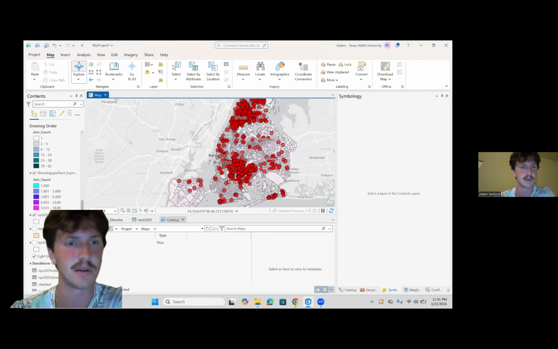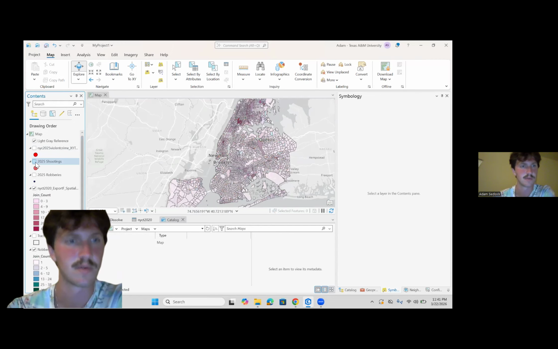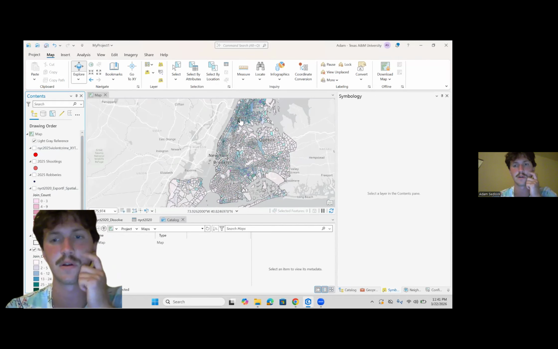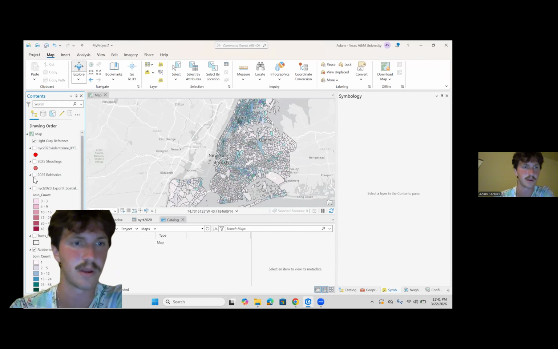But as we can see here, we've got basically the last 5 years of violent crimes represented. That is shootings and robberies. As we turn this off, darker areas are areas of higher incidence of robberies. And we can turn robberies off now. And these are where our highest shooting incidents are.